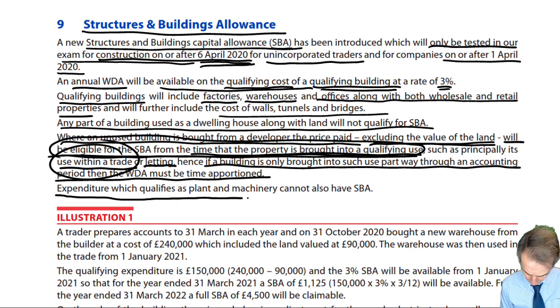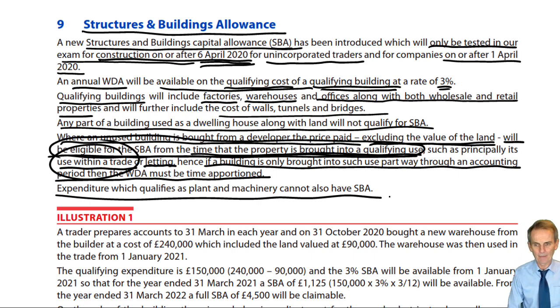Expenditure which qualifies as plant and machinery cannot also have SBA. Like expenditure, we would do work in relation to maybe installing plant and machinery. Integral features, all of these rank for their plant and machinery capital allowances. They are excluded, therefore, from structures and buildings allowance.